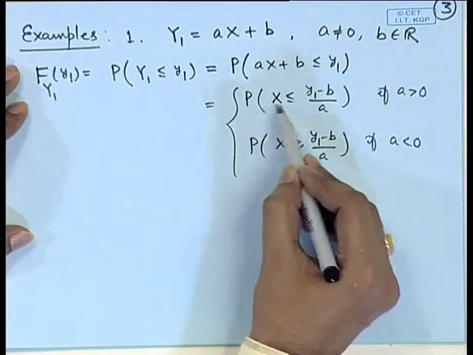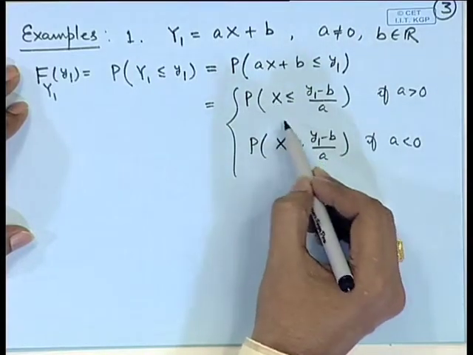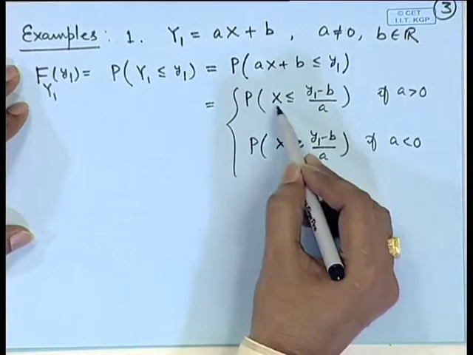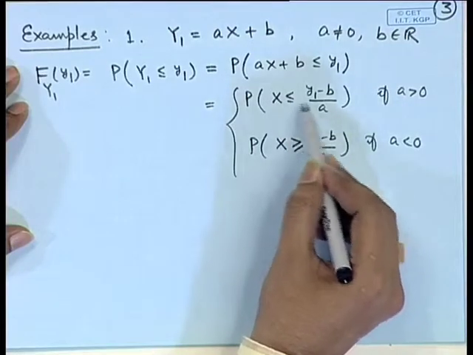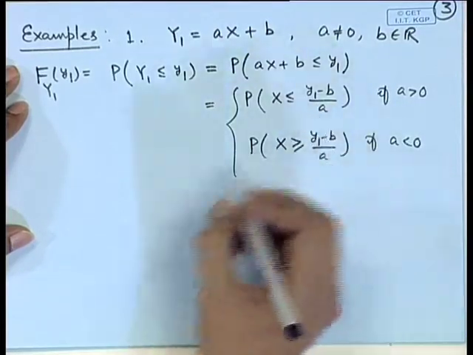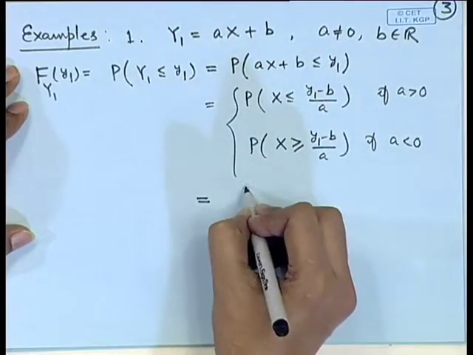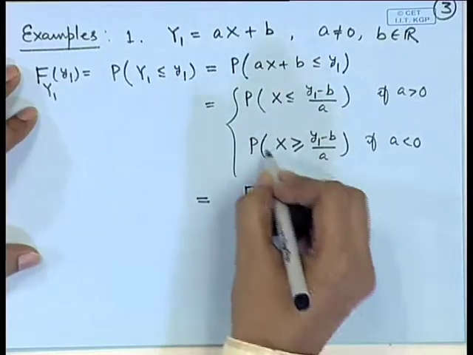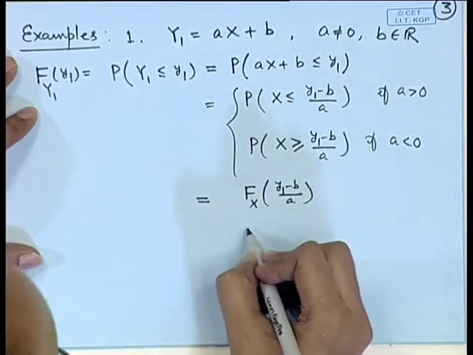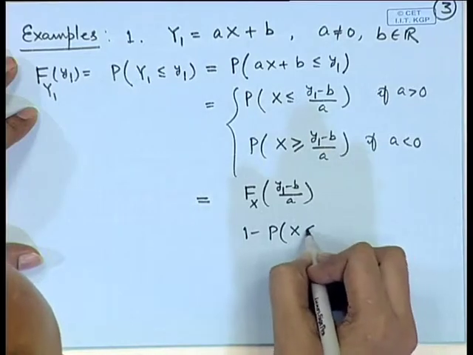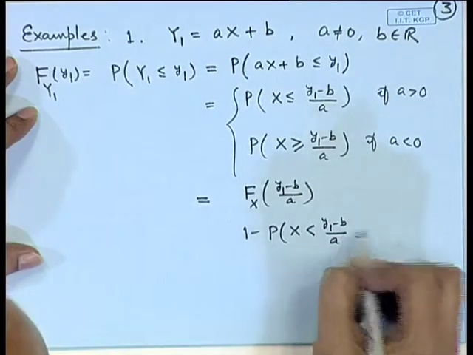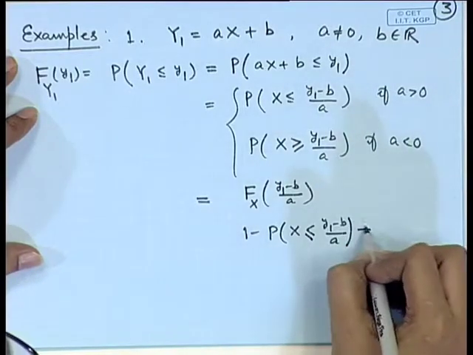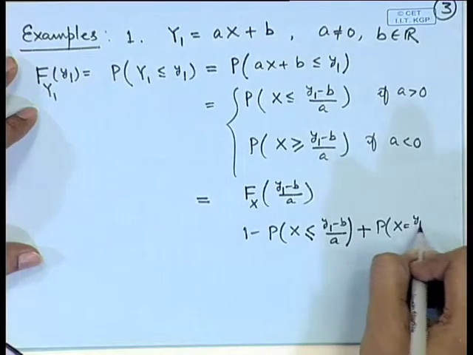So, notice here that both of these are certain probabilities related to the random variable x. If the CDF of x is well defined, that means the capital F x is known, then both of these probabilities are also known. That means this is equal to, for example, F of x at y 1 minus b by a, and the second term we can write as 1 minus probability of x less than y 1 minus b by a, which we can write as x less than or equal to this plus probability of x is equal to y 1 minus b by a.